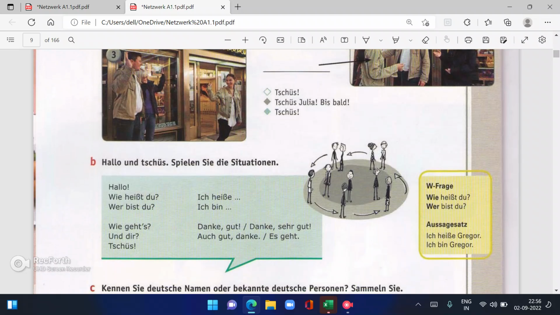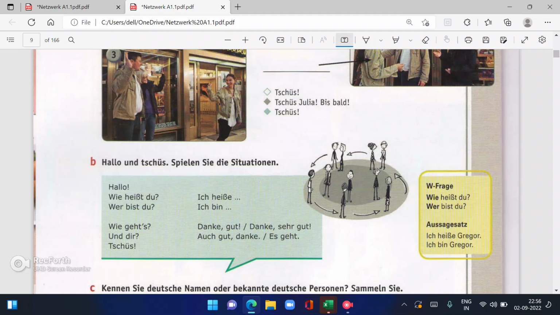Then the B part is what? This is the situation and everyone has to speak to each other the same dialogue. Hallo, wie heißt du? Ich heiße Priyanka. Wer bist du? Ich bin Priyanka. Wie geht's? Danke, gut. Danke, sehr gut. Und dir? Auch gut. Auch is also good. Danke. Es geht. Cheers.